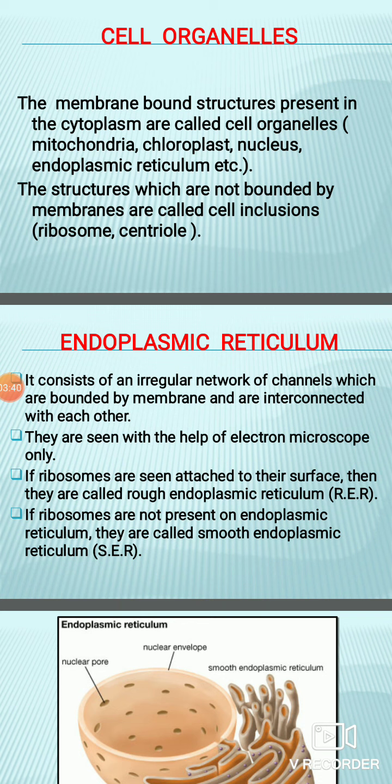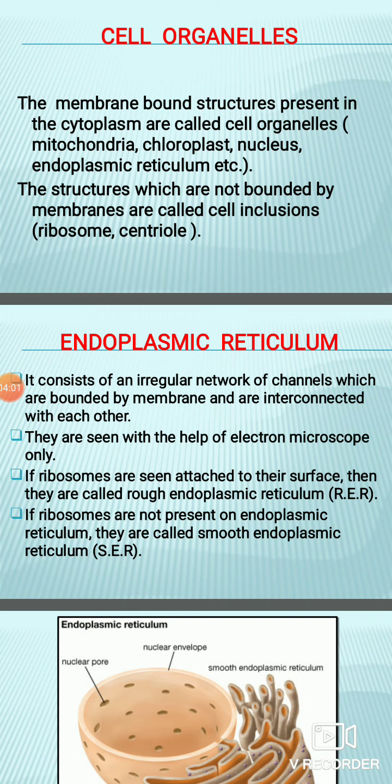Apart from that, you can also say ribosome is a cell inclusion, but you cannot say so, because it is membrane bound, and its important function is protein synthesis. Ribosome is the smallest particle. It is present in the form of granules. Its main function, all of you have learned, is associated with protein synthesis.